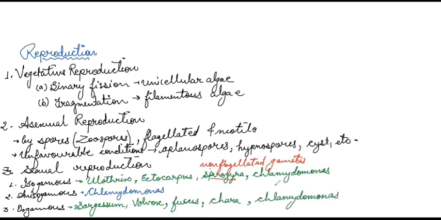Now here in case of Chara, I would like to tell you one important point. In case of Chara, they have differentiated male and female reproductive structures.